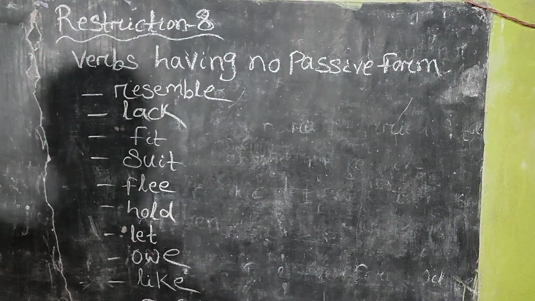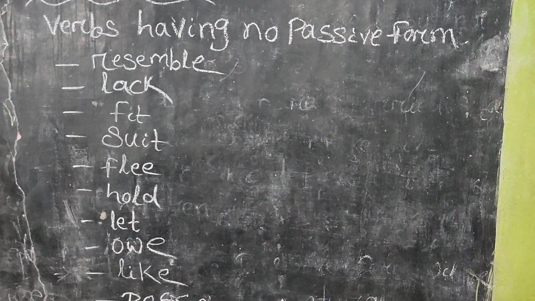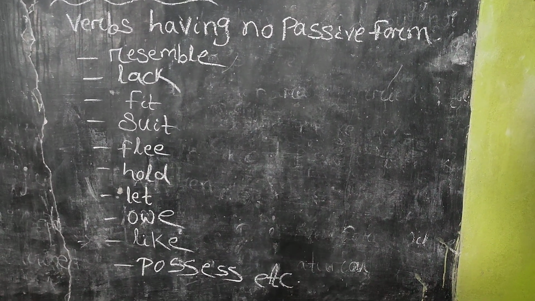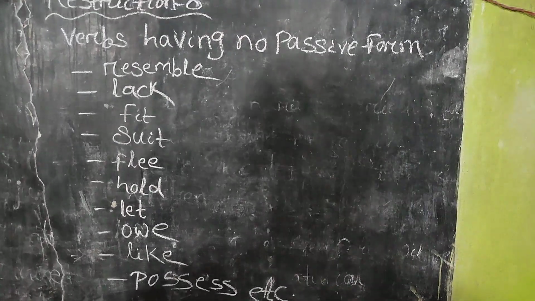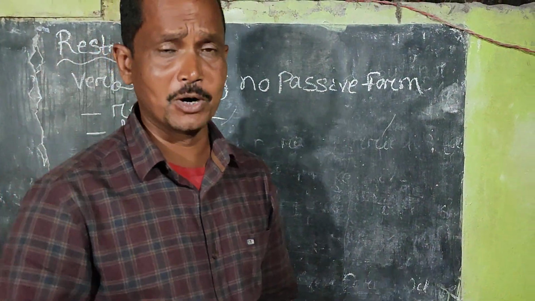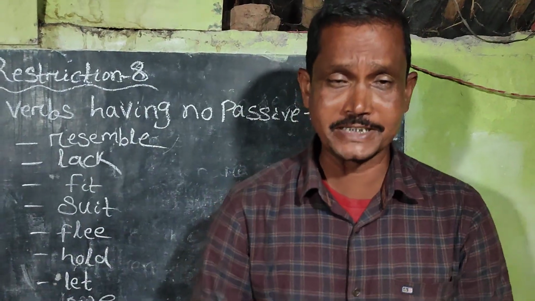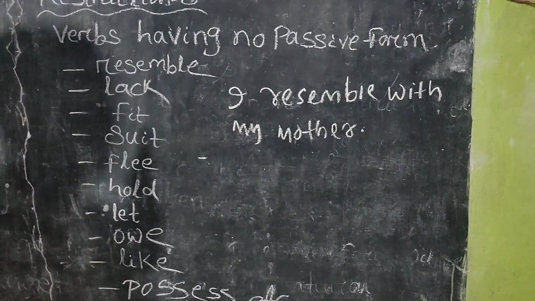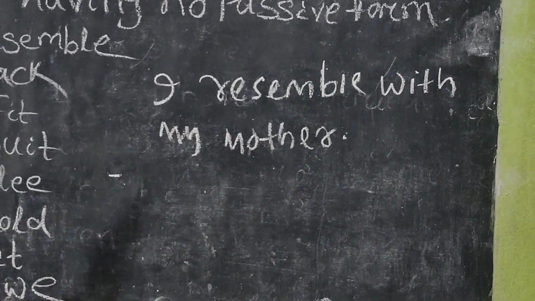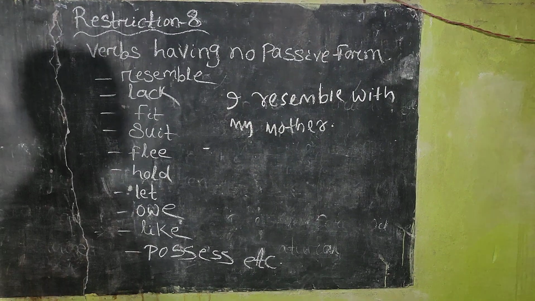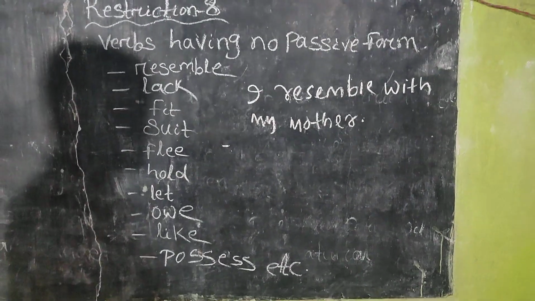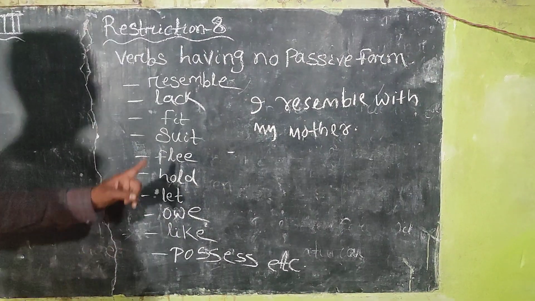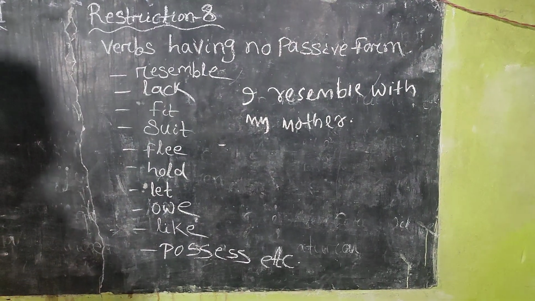Restriction number 8. These are the verbs, and these verbs have no passive form. What are the verbs? Resemble, lack, fit, suit, flee, hold, let, have, like, possess, etc. And side by side I have taught you that the linked verbs and stative verbs also have no passive form. Please, I resemble my mother. And if we turn this sentence into passive, its answer will be, my mother is resembled by me. But this sentence is fully unaccepted because these are verbs that have no passive form.